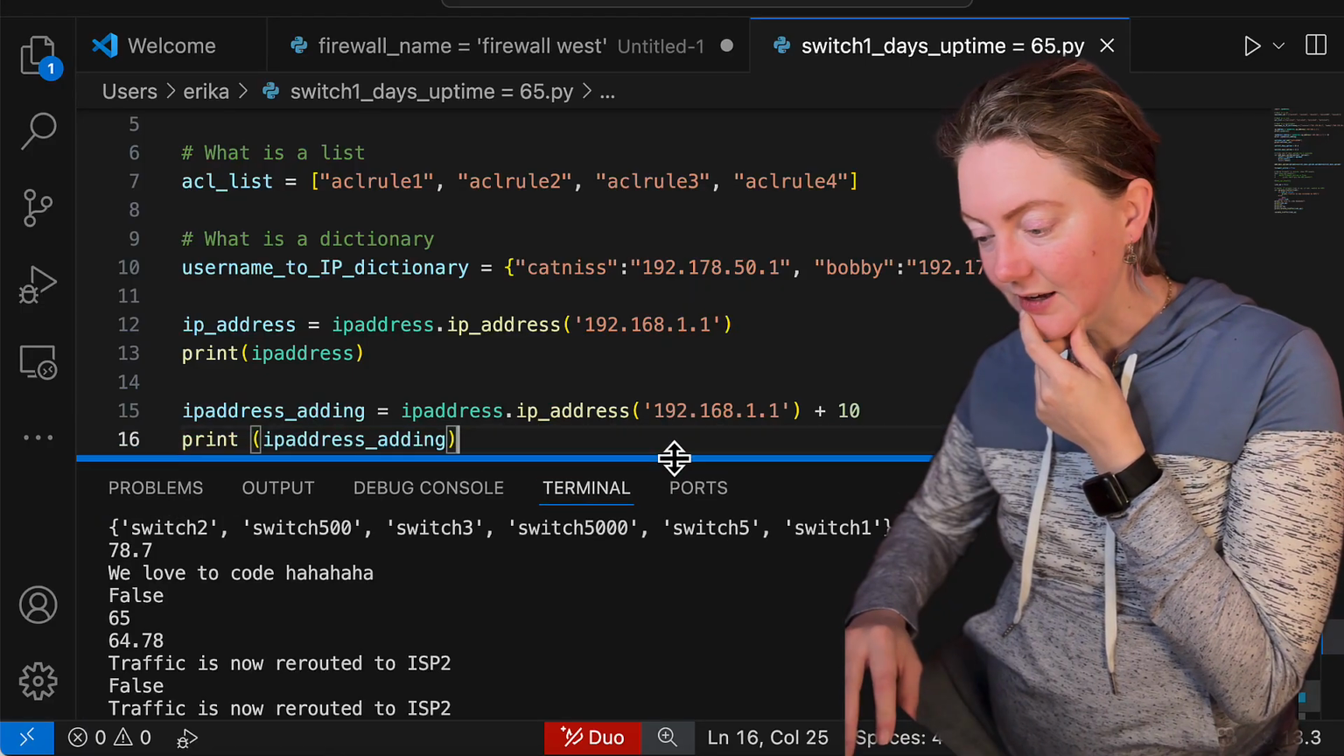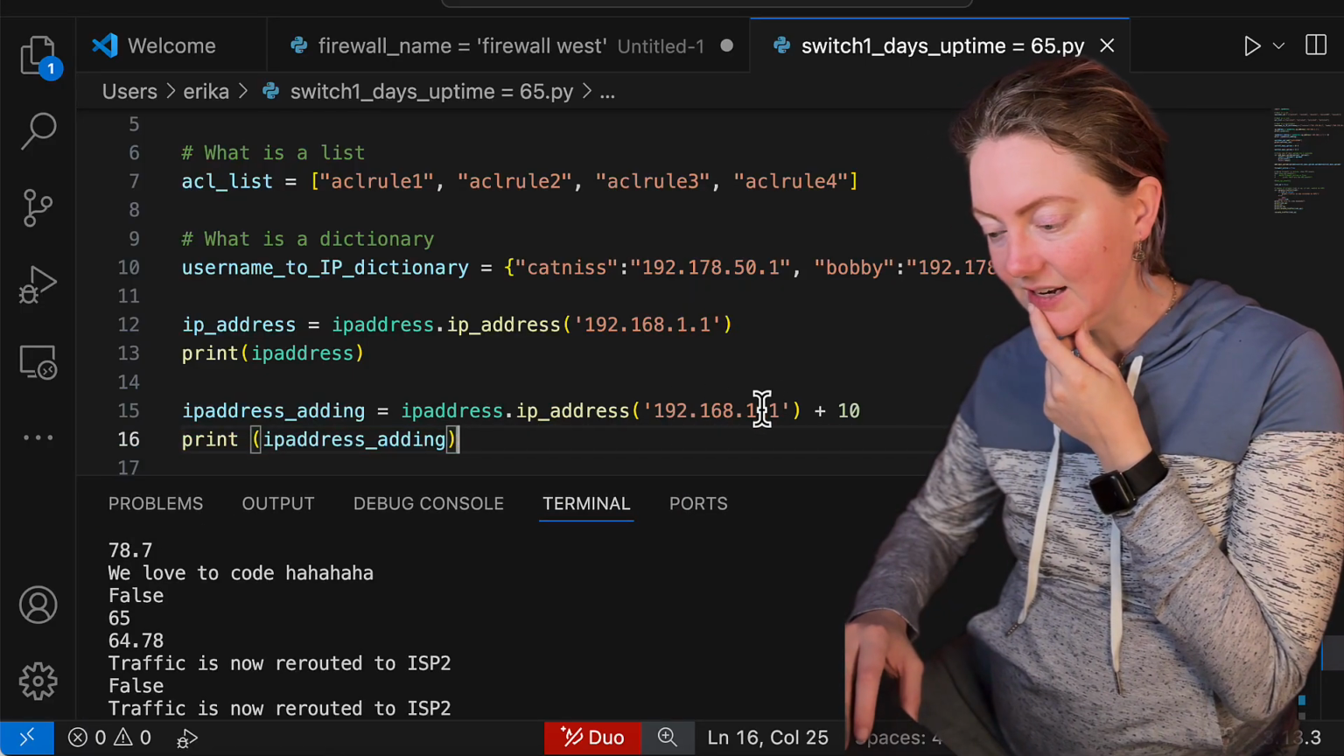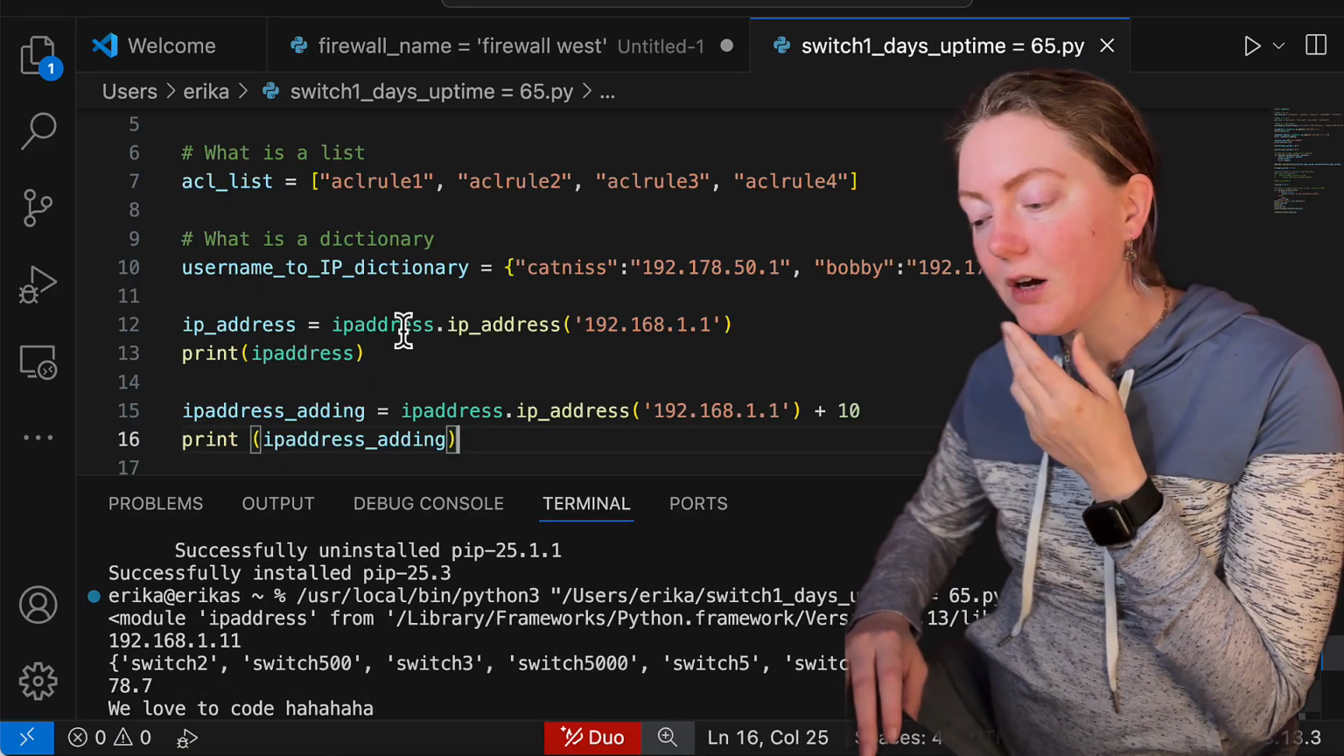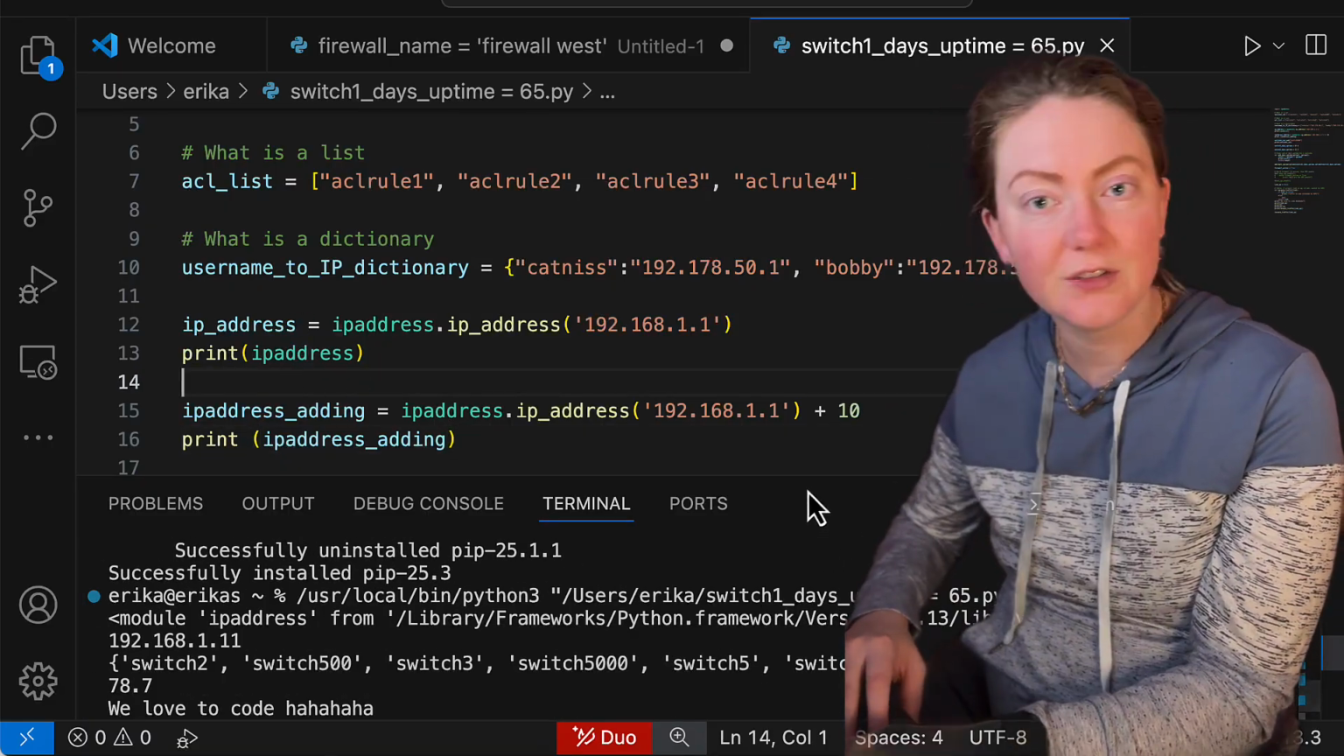All right, so I see 192.168.1.11. So this one definitely successfully printed. You know, we added 10 here at the end. That worked. I wonder why. Oh my gosh, I didn't. Okay, so here's another mistake to learn from.